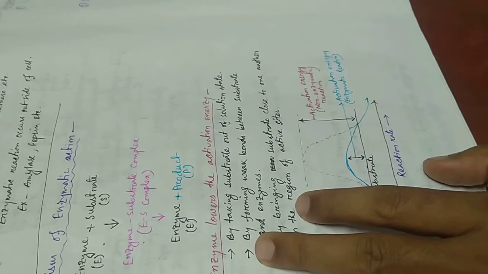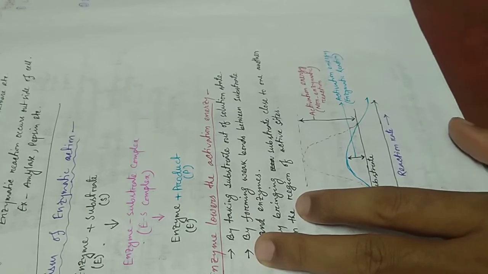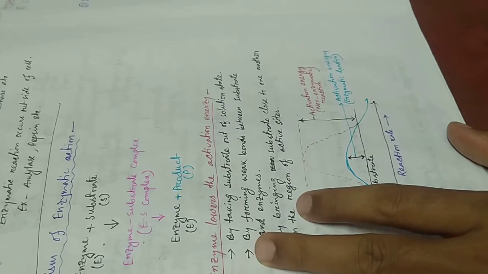All reactions have an energy barrier. If we externally supply energy, then the barrier will break down, and the energy which is externally supplied by us is called activation energy.